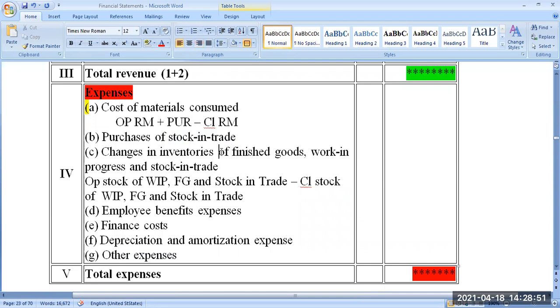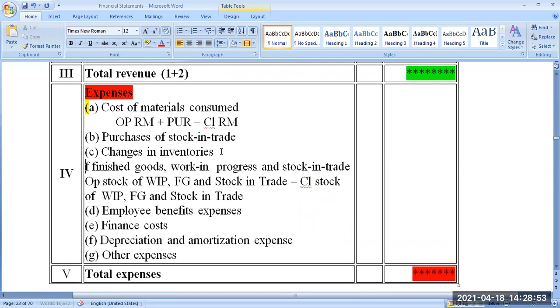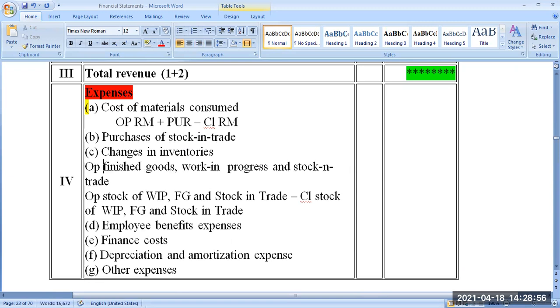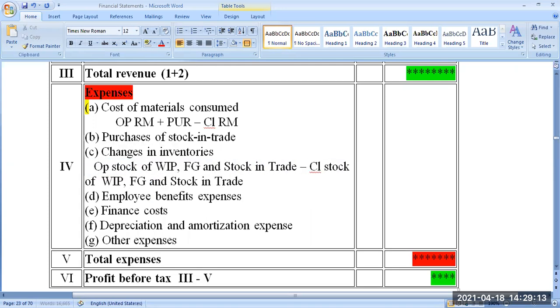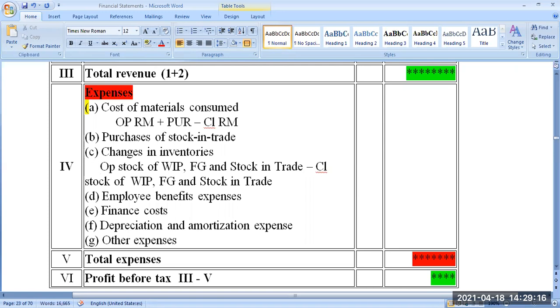What is change in inventory? Change in inventory is nothing but opening stock of work in progress, finished goods and stock in trade minus closing stock of work in progress, finished goods and stock in trade. Okay. Opening stock of work in progress plus opening stock of finished goods plus opening stock of stock in trade minus closing stock of all the three: work in progress, finished goods and stock in trade.